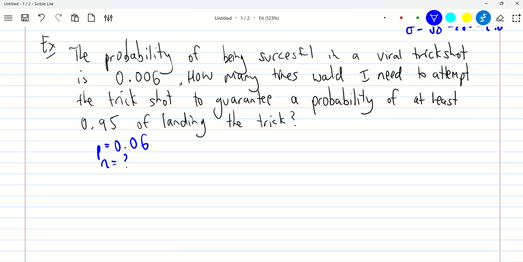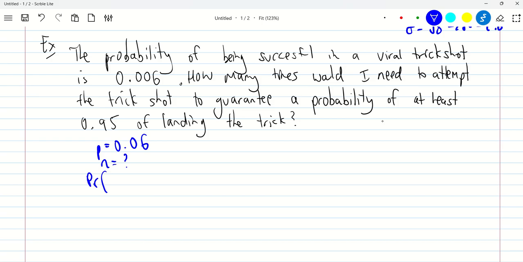And that's actually what we need to find in this question. It's asking us N, the number of trials that we need to do. Okay. We also know, I'm just going to write a few things down here. We also know that the probability, what's it saying? It's saying the probability that how many times would I need to attempt the trick shot to guarantee probably at least once.